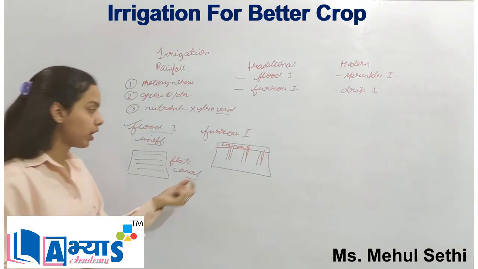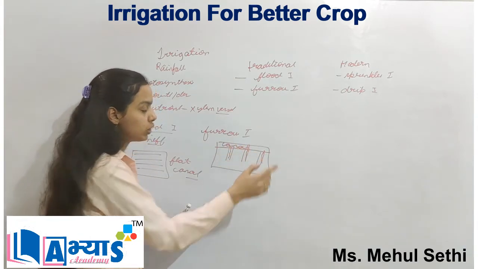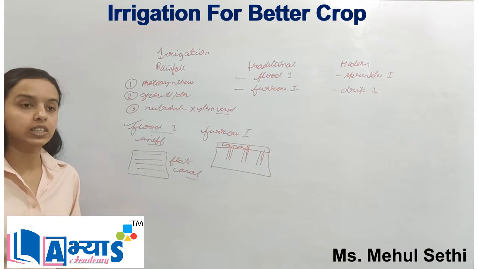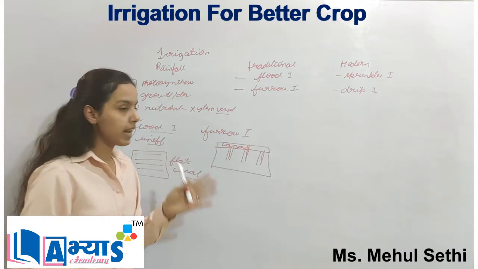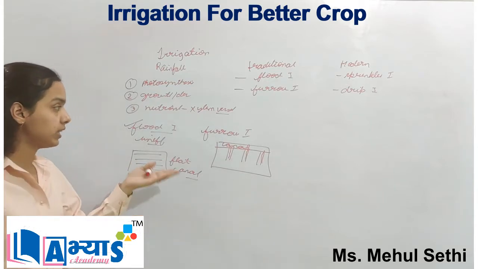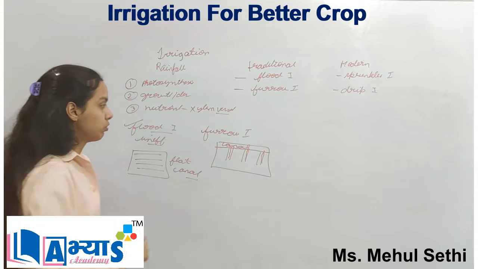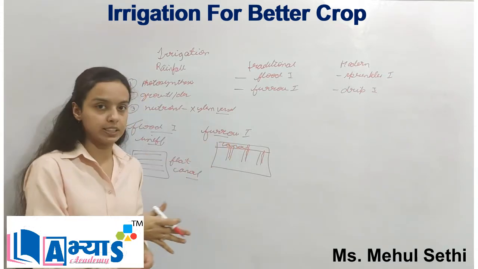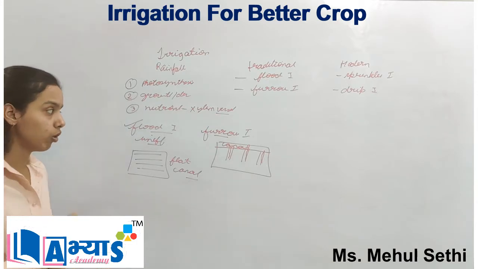Now the water is transferred from the canal to these channels, and all the plants on either side of the channels will get the water from these channels. So water is less wasted in this type of irrigation, but it is also a method of traditional irrigation. With the help of furrows, water is transferred to the plants, and from there they can absorb the nutrients and the water.